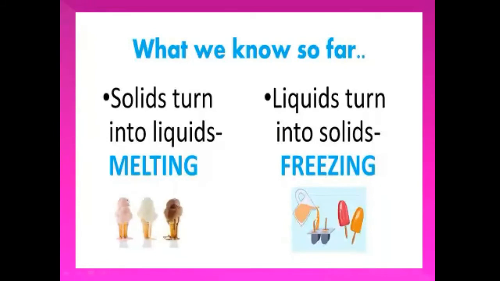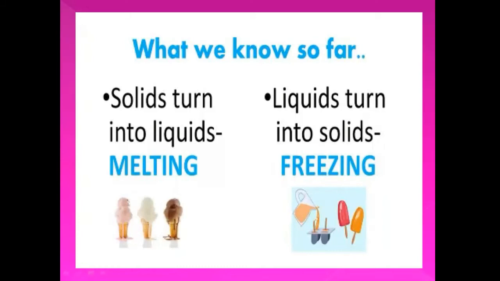When all the liquids are combined and kept in a freezer, after some time the liquid turns into solid ice cream. And when you take the ice cream out of the freezer, solid turns into liquid. It will turn into liquid because it will melt after some time.